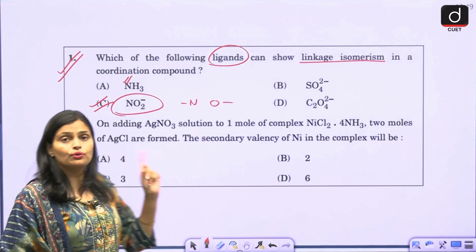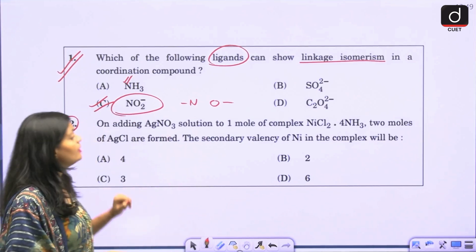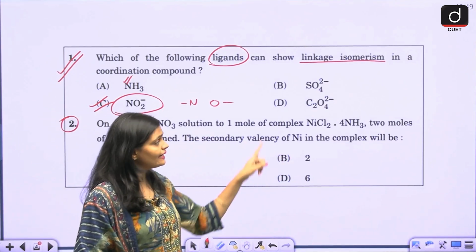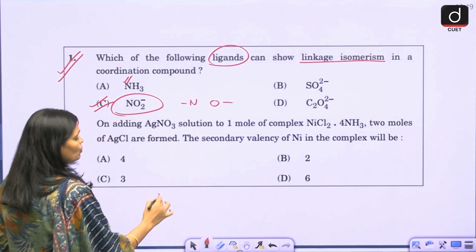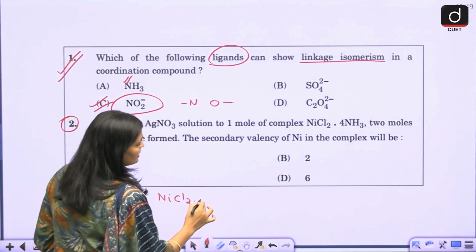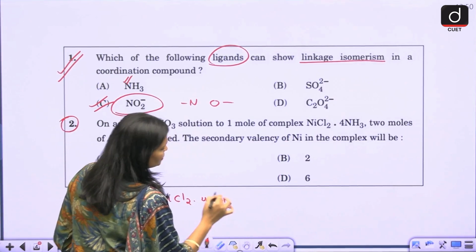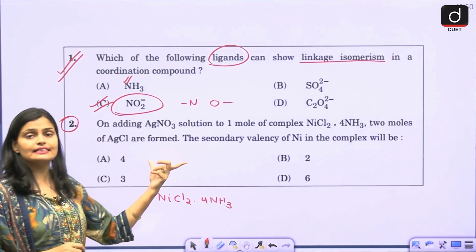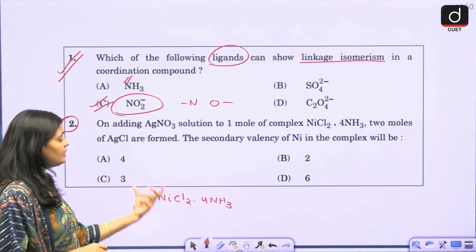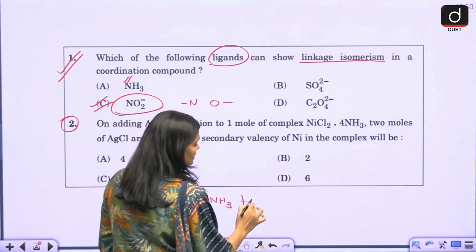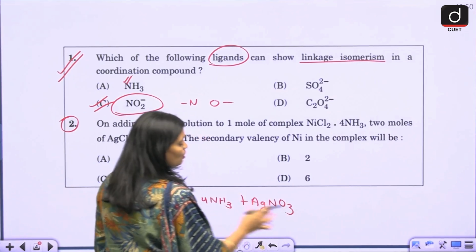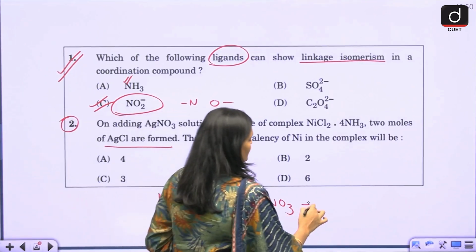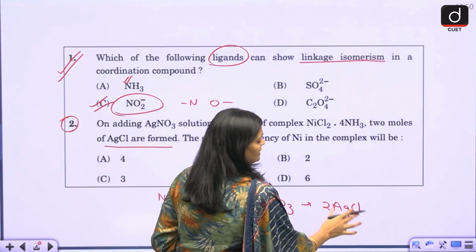Again, this question is from your coordination compounds only. On adding AgNO3 solution to 1 mole of the complex NiCl2·4NH3, so your complex is NiCl2·4NH3. 2 moles of AgCl are formed. So what happened? This is the complex, and when you add AgNO3 to this complex, you will get 2 moles of AgCl, right?